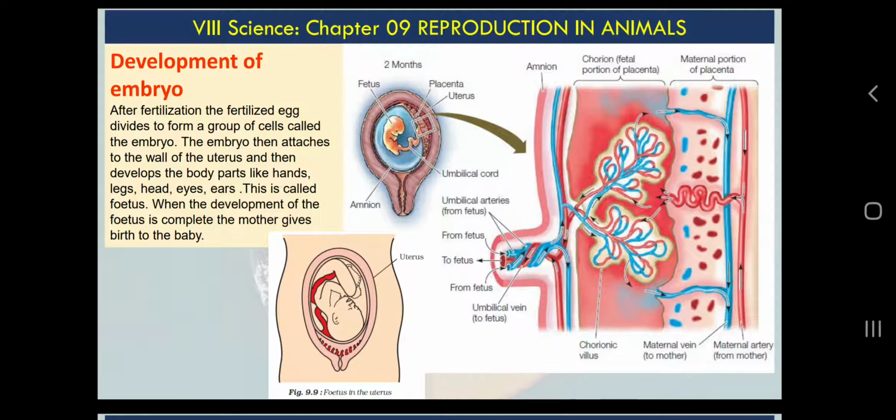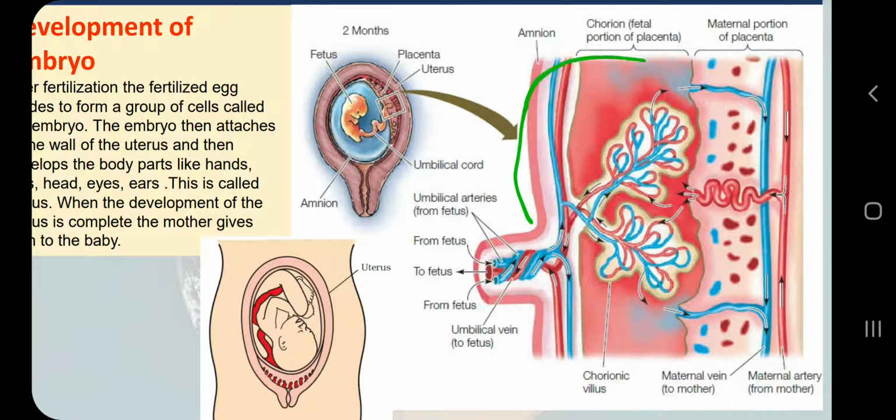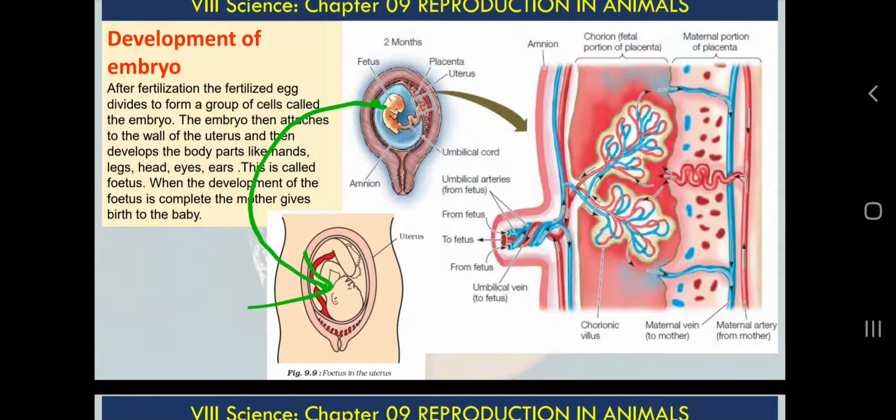You can take the screenshot if you are interested, although this information is not required. Okay, this is the internal structure of placenta. Again, it is not included in your syllabus. Okay, you can skip it if you don't want. I included it only for better understanding. So you can see that this child develops into this. Okay, so in NCERT of class 8 you will see only this diagram.